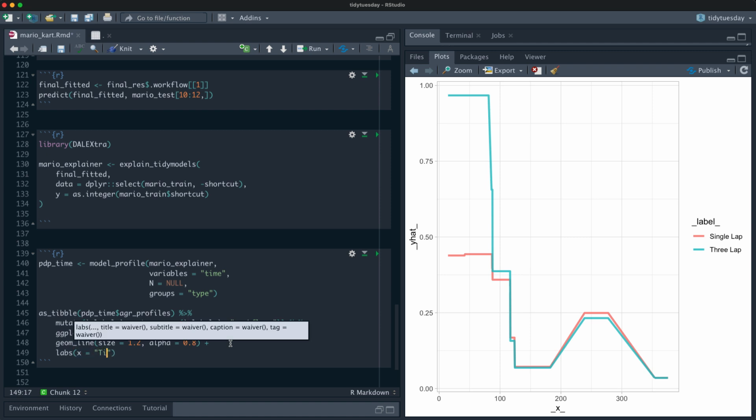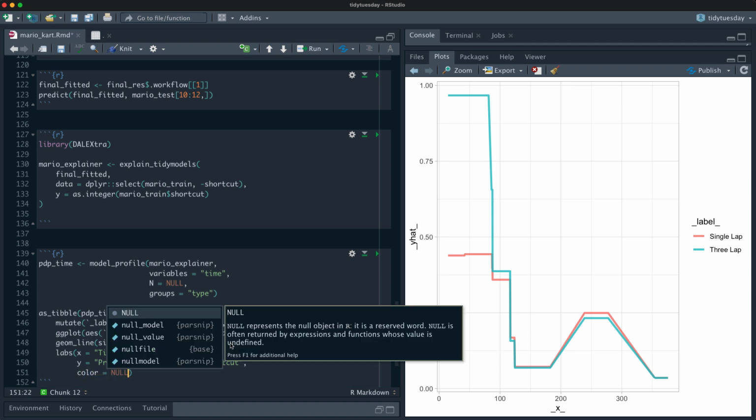So what's on x? That's the time to complete the lap, like the time to complete the record. I'll say time to complete track because there are different tracks. I'll say y is the predicted probability of shortcut, and say color equals null.